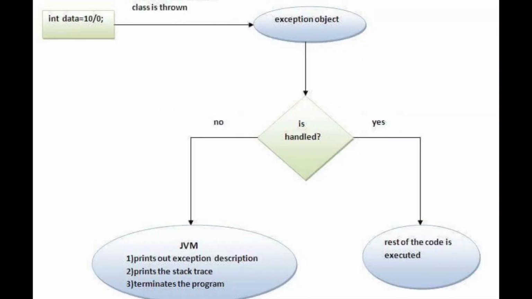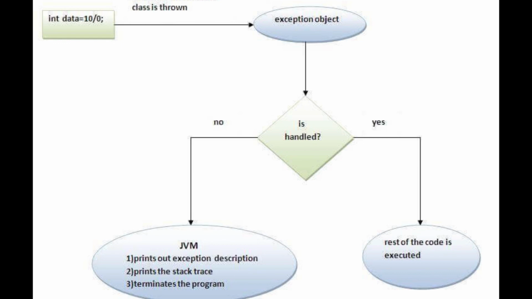This flowchart will clearly show you the flow of execution. For example, if there is a data variable that is assigned 10 divided by 0, here it is checked whether an object of exception class is thrown. This is self-explanatory, you can easily make out what it means.